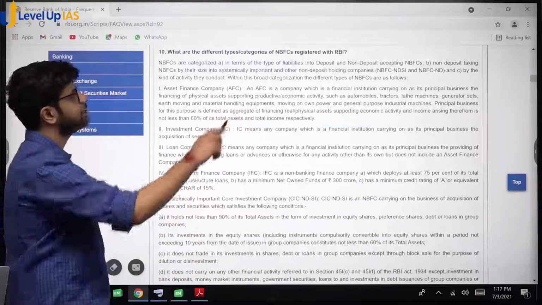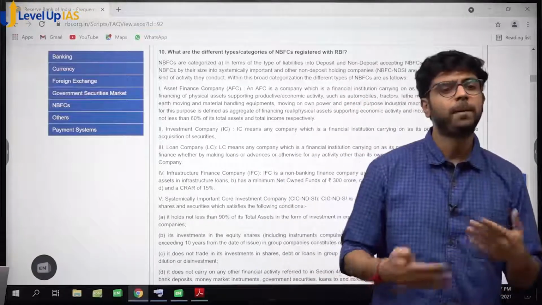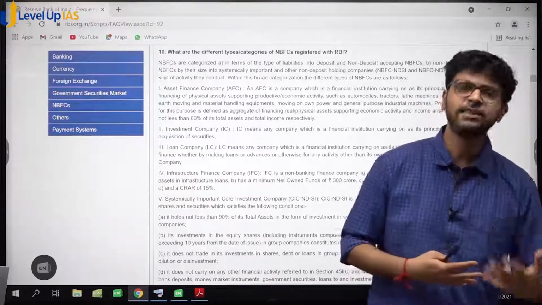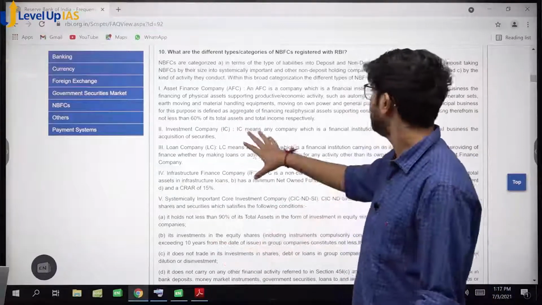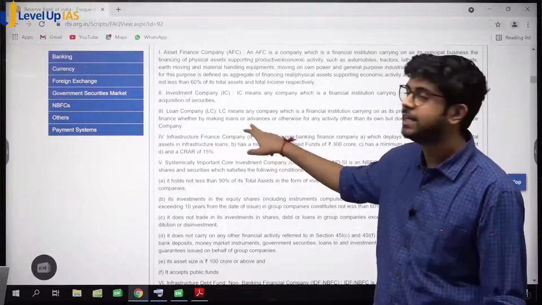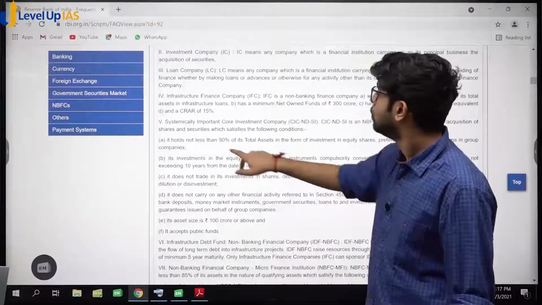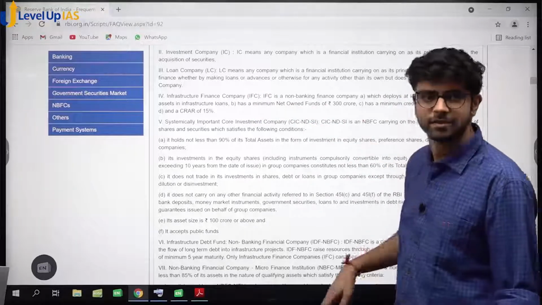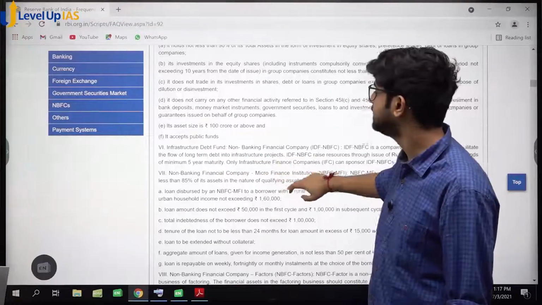What are the different categories of NBFCs registered with RBI? So there are different categories depending on the different purpose, depending on the nature of business. So one is investment company. You just have to know the names. Investment company means it does only investment. One is loan company. One is infrastructure finance company. It finances only infrastructure, that is its business. Okay? See, at a high level. Systematically important core investment company. Leave this. Infrastructure debt fund. See, these are just types I am showing you.